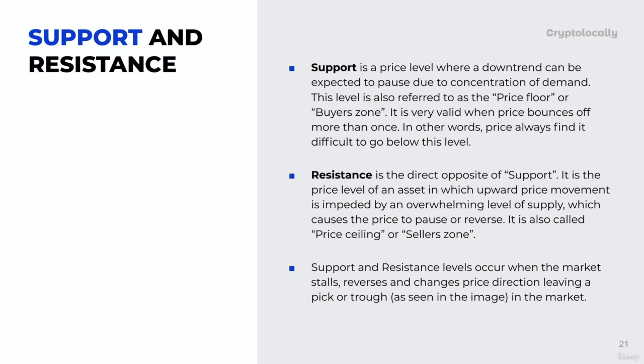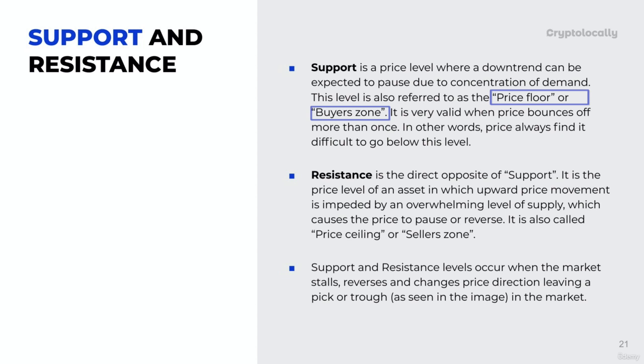So anywhere on the chart where there's concentration of demand, and you know what demand does to the price: once there's demand, price will rise. So this level always makes the price bounce. If price has been dropping for like 2 days, at support level you will expect it to go up from there. So as a trader, you want to buy at support level. That's why support level is also referred to as price floor or buyer zone.